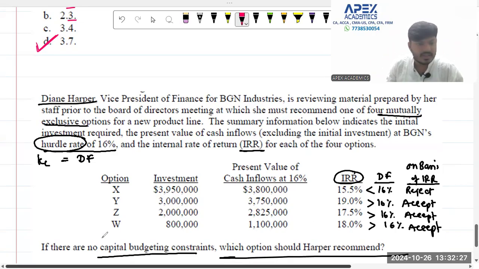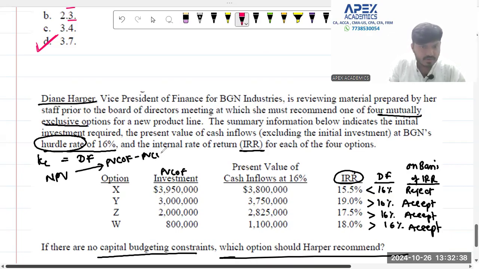Now Harper will take the help of NPV. What she will do is present value cash inflow minus present value cash outflow, that is investment. In the first case, there is an outflow of 39,50,000 and an inflow of 38 lakhs. So you can see 39 lakh 50,000 minus 38 lakhs. What we are getting is negative 1 lakh 50,000 with NPV.